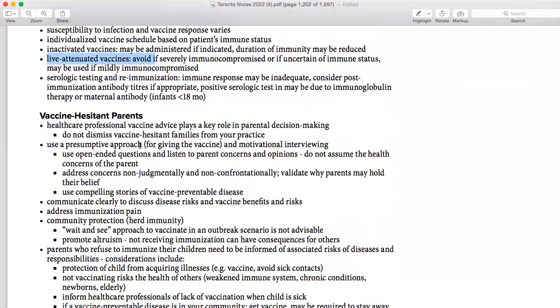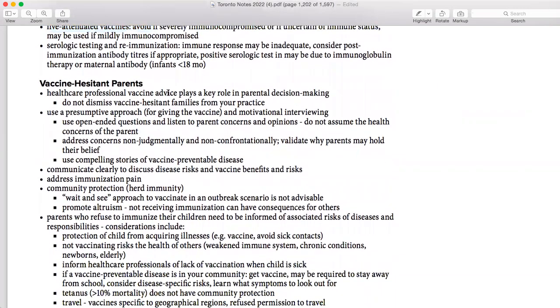Vaccine hesitant parents. Now somebody is coming and they want vaccination, but at the same time they have some concerns. What is the first thing you will do? You will try to explore their reasons, or what they think about vaccination, before addressing it. You need to know where they are standing, so you can ask, what are your thoughts about it? Sometimes in a CDM question you have to write down the answer instead of choosing it. If a vaccine hesitant parent is coming, what are you going to do? You have to ask for their reasons, what they think and why, so you explore and then address those concerns.